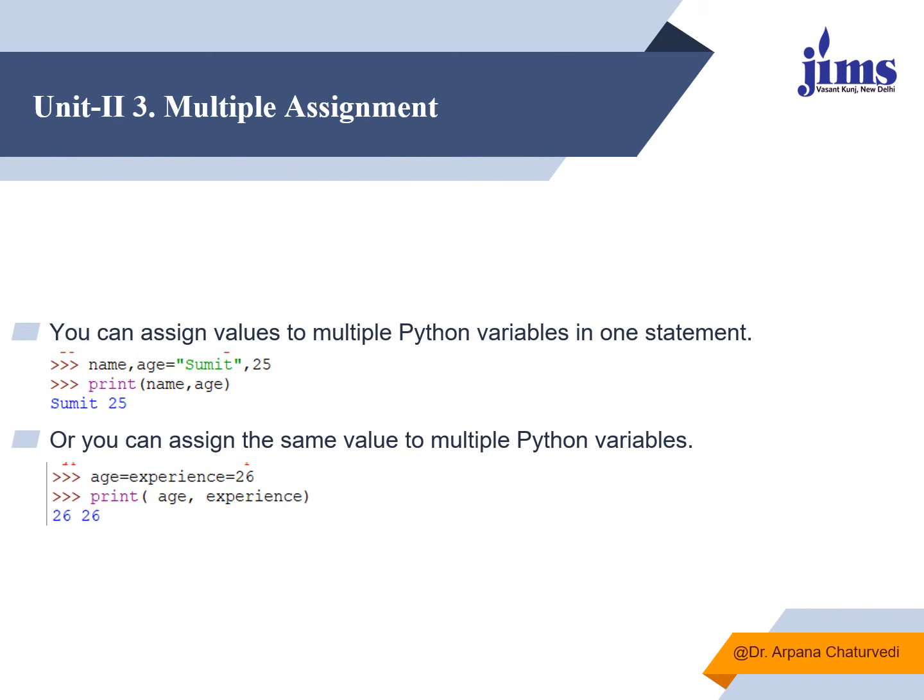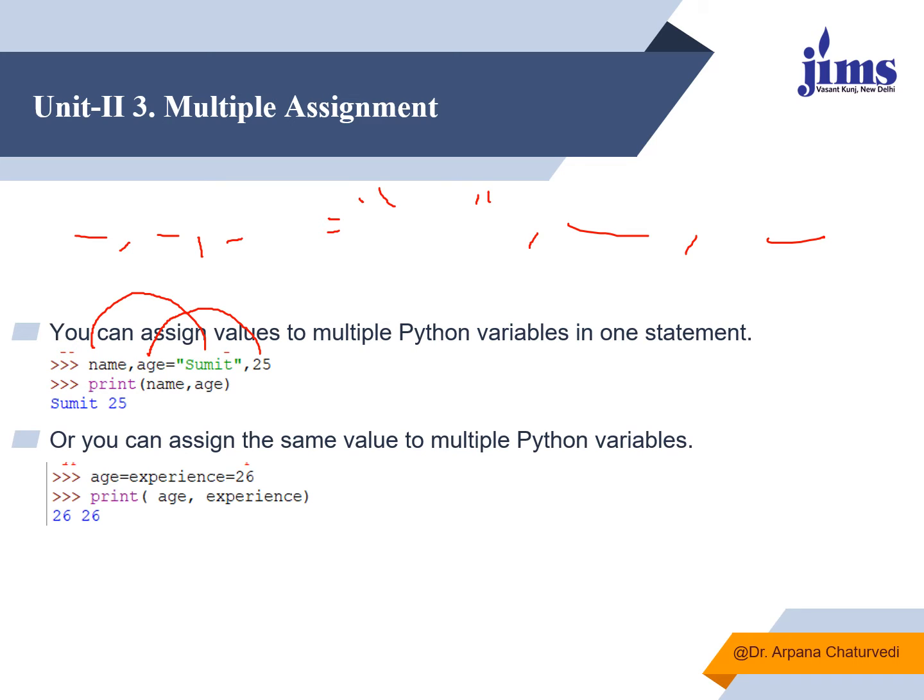Now you see how we can do multiple assignments. Let's say I want to assign Sumit to name and 25 to age variable. I can do it together also. This is possible in Python. I can write all the variable names together like name, comma, age, comma, address, equals to, and first I'll write the value which I want to assign to name. So it will directly go to name, then 25 will go to age. As many variable names as I have written using the comma separator, that many values in that sequence I have to assign. You have to remember this thing.